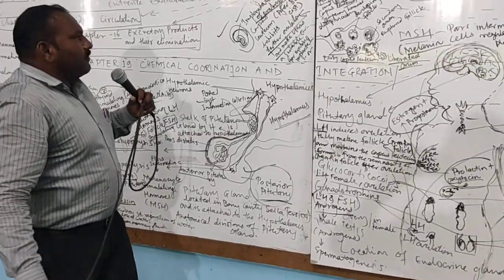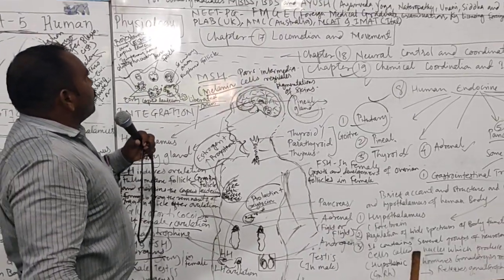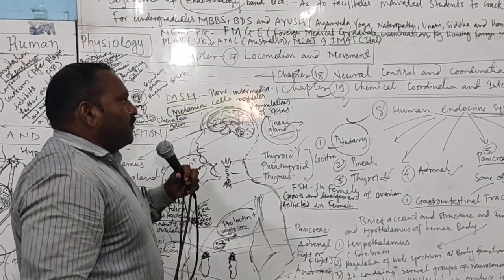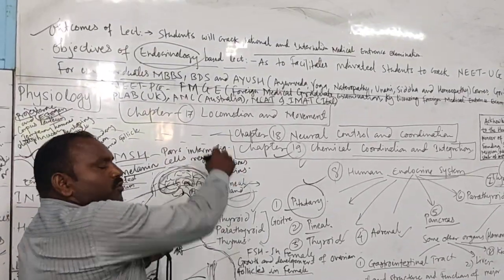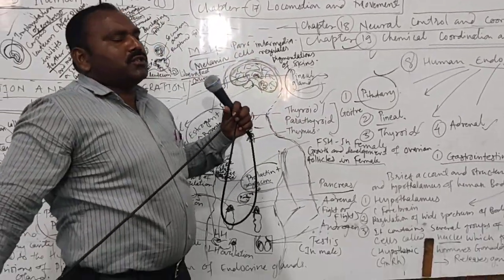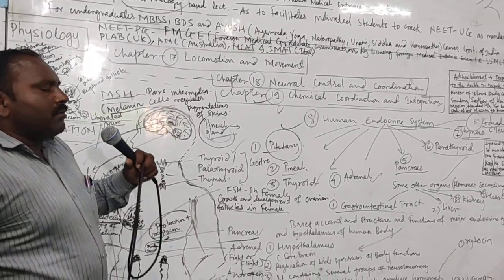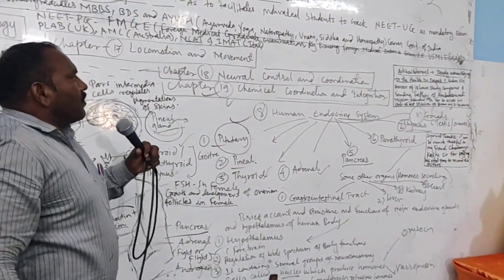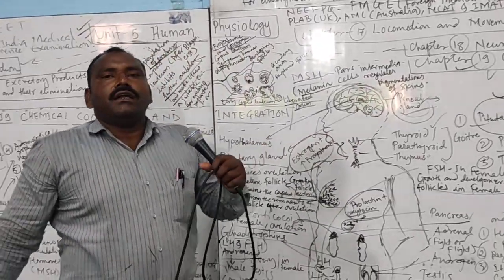Chapter number 16 deals with different kinds of physiological activities. In chapter number 17 we will talk about locomotion and movement in human beings, and we will also cover small-scale organisms, which may be unicellular organisms. Chapter number 18 deals with neural control and coordination. Chapter number 19 is chemical coordination and integration.